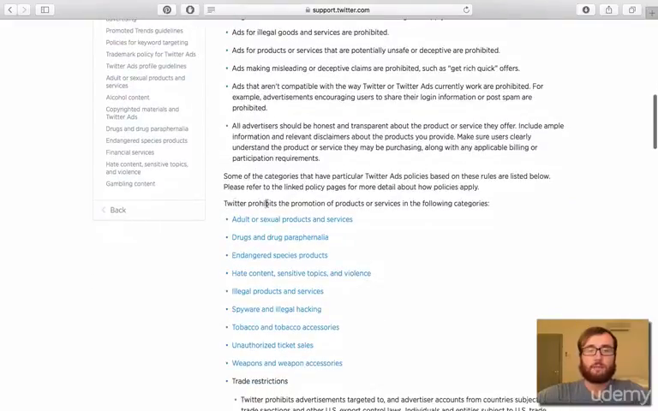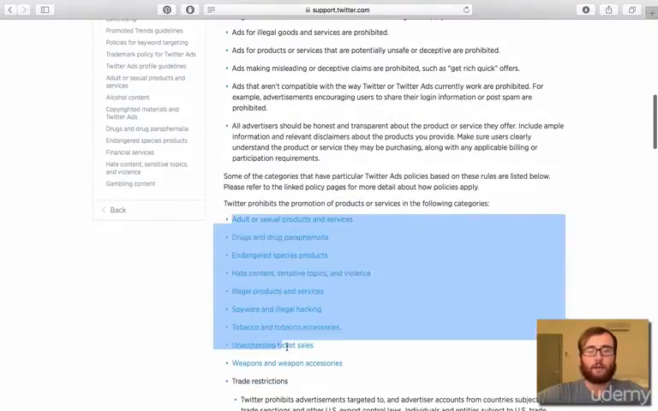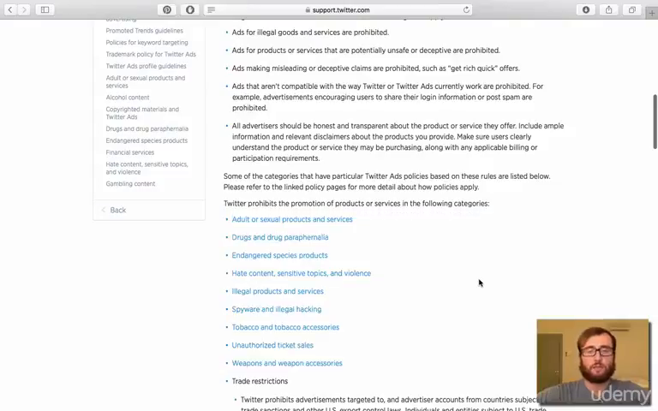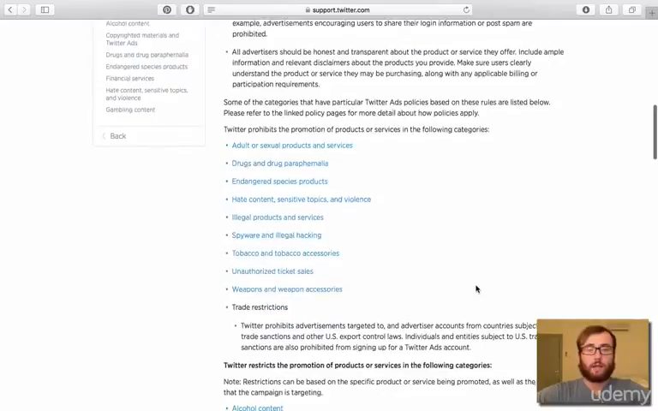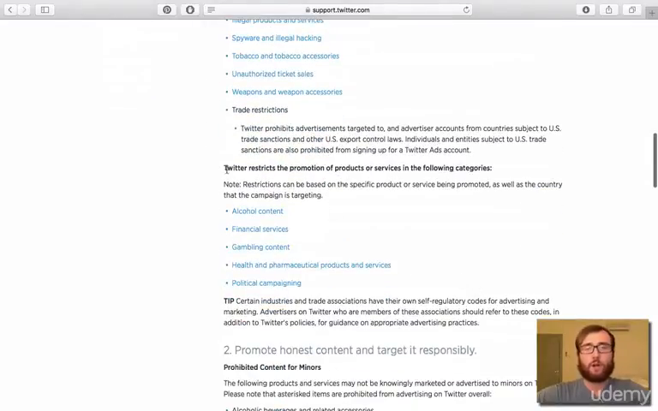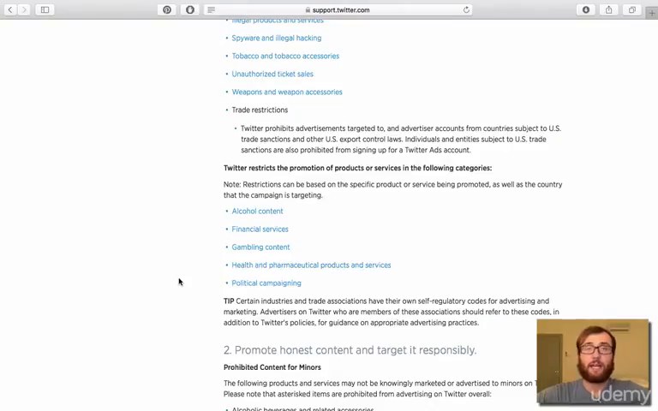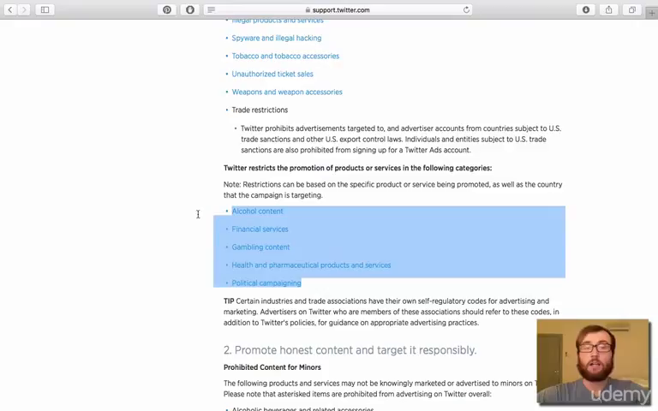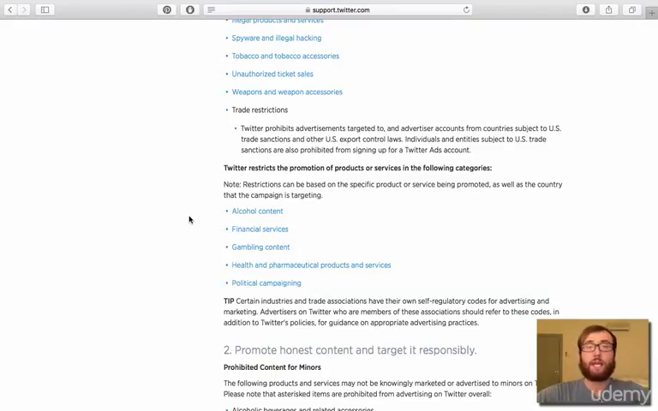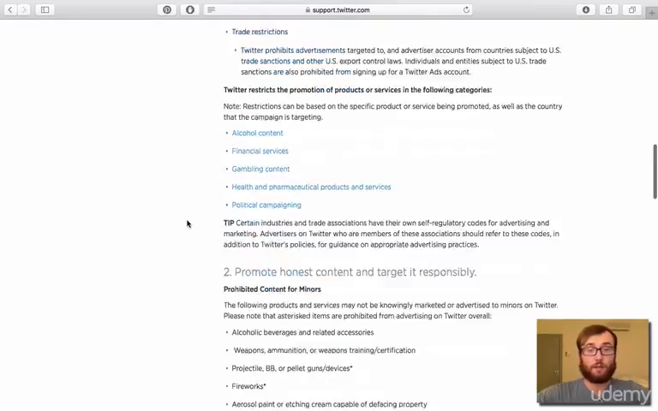Twitter also prohibits the promotion of products or services in the following categories. You can read those on your own, you can see them here. They all make sense why you wouldn't be able to promote them. And so let's move on. Twitter also restricts promotion of the following categories: alcohol, financial services, gambling, health and pharmaceutical products, as well as political campaigning. However, keep in mind that this is just for Twitter ads. You can post all of these things if you want on Twitter using your own promotional graphics, but you can't pay Twitter to advertise it for you.